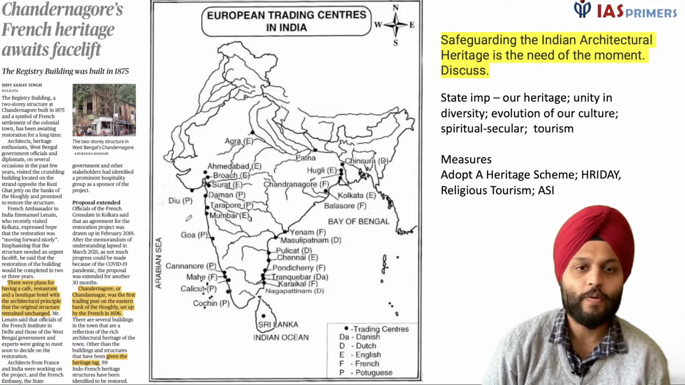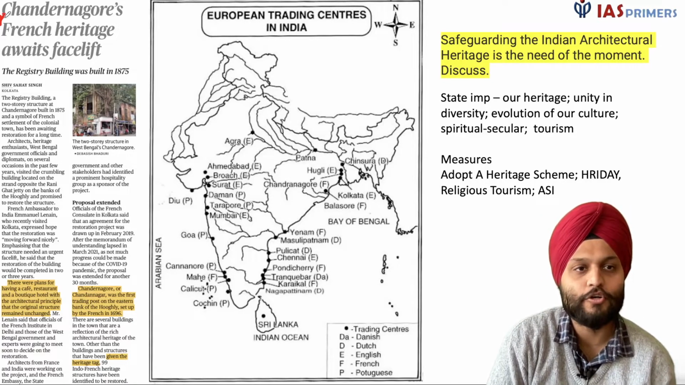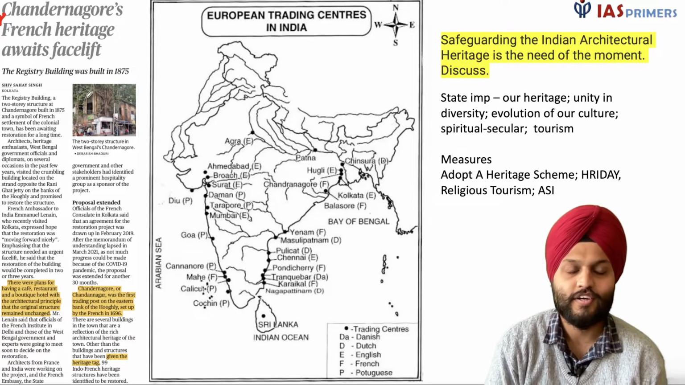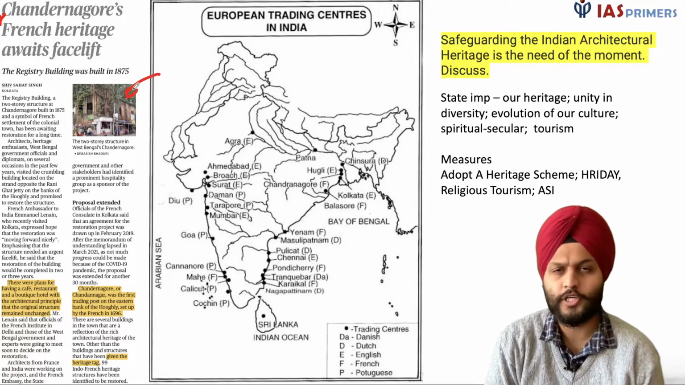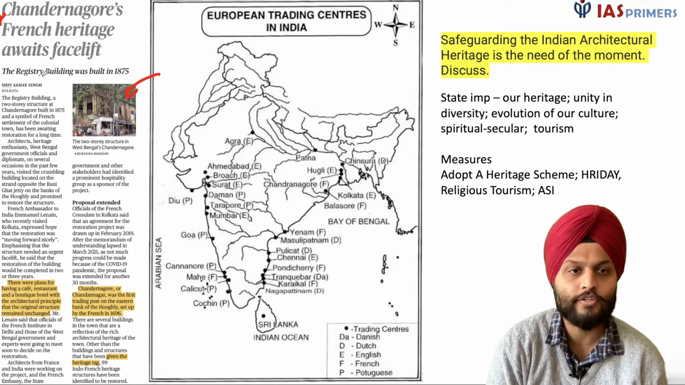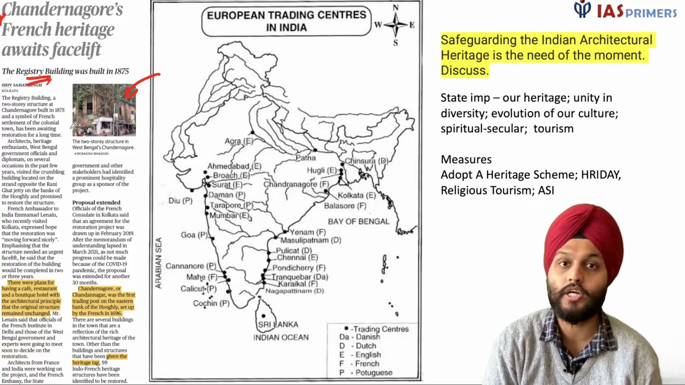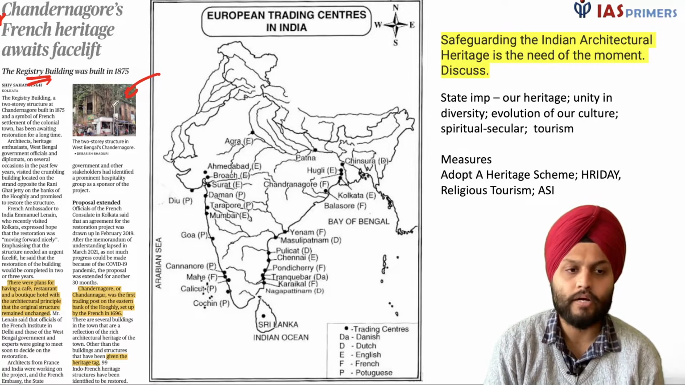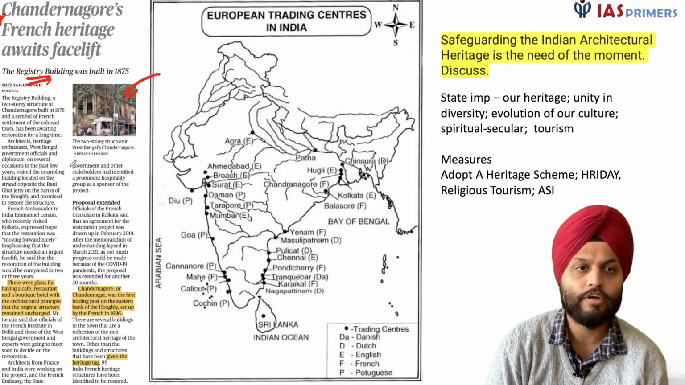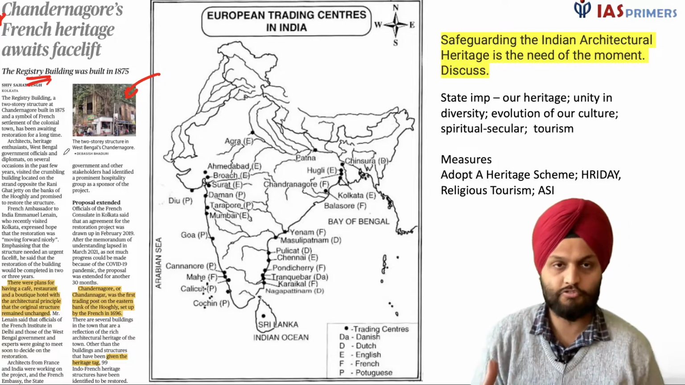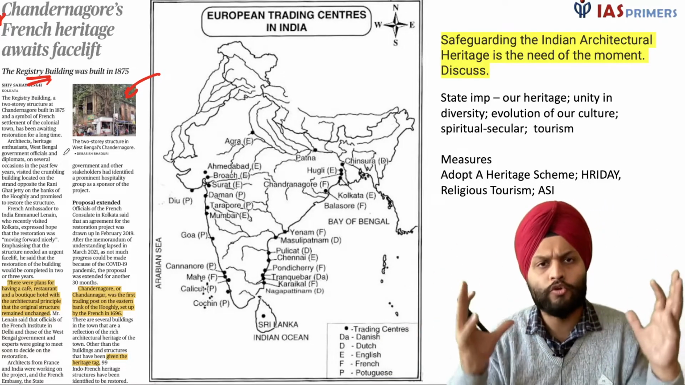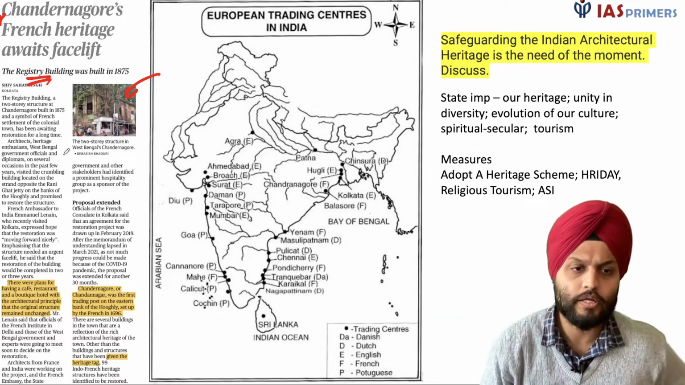Okay. Now we are with reference to Chandernagore. French heritage awaits facelift. There is this building in a poor state of affairs, right? It is known as the Registry Building, constructed by the French in 1875. So this is in a bad state, and we are looking at this as an important heritage which reminds us of the French people being there. It reminds of the colonial culture, that heritage of that place.